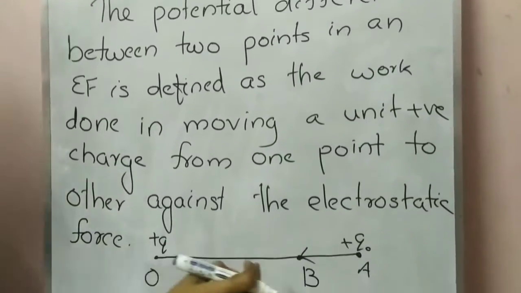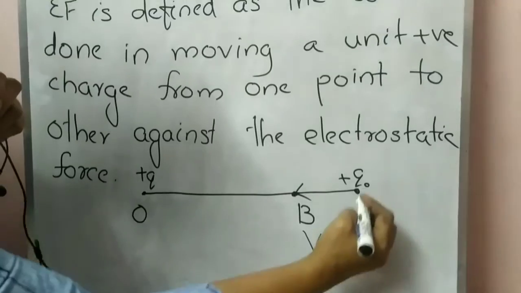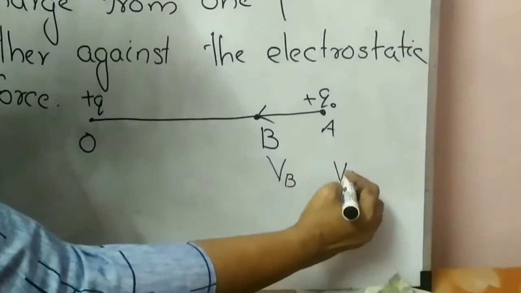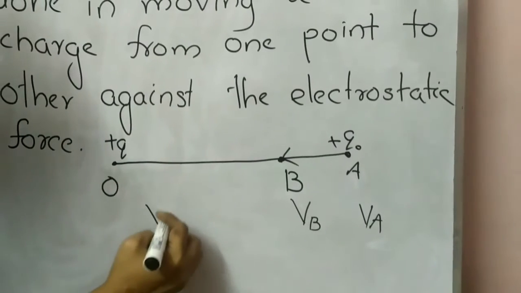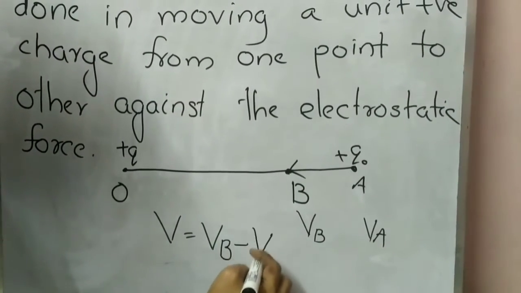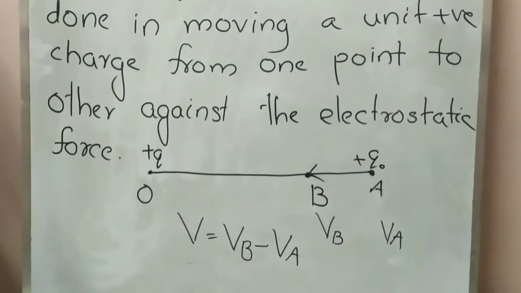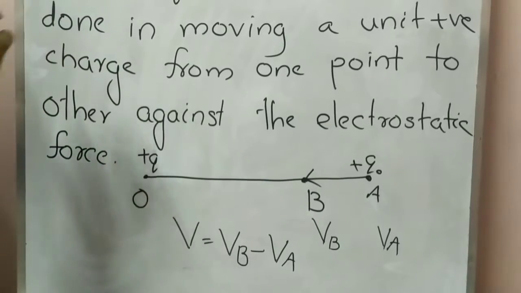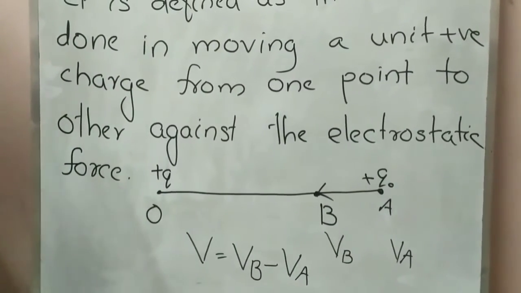Here you can see at this point we can take potential VB, and here at A it is VA. Then how can we write this potential difference? V is equal to VB minus VA. Okay, then how can we write an equation for this? Our definition is work done in moving a unit positive charge.